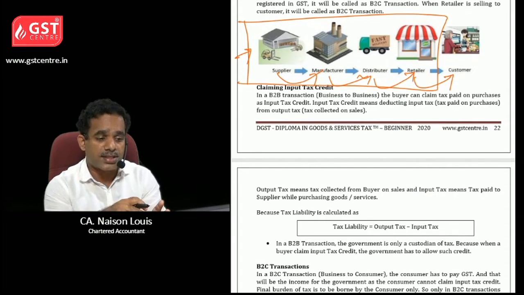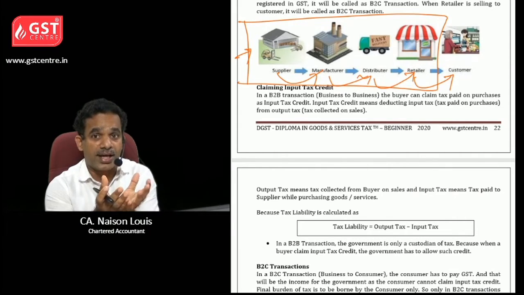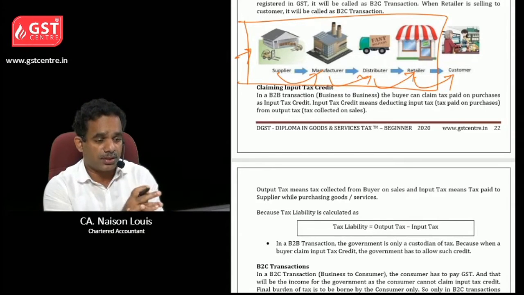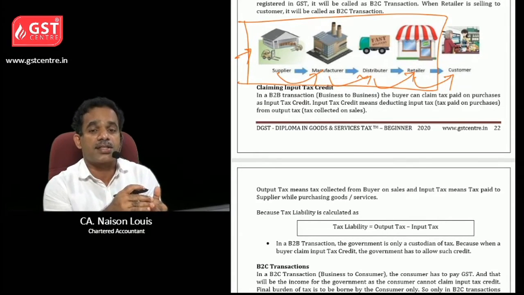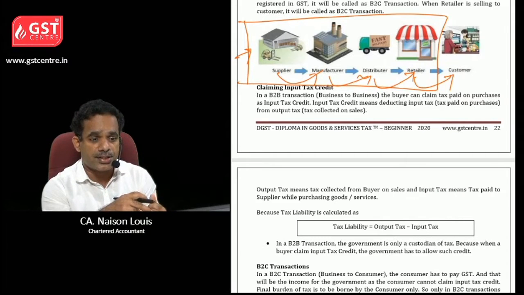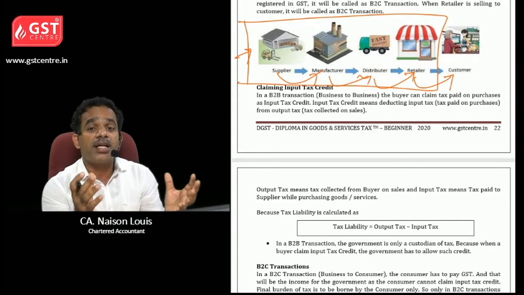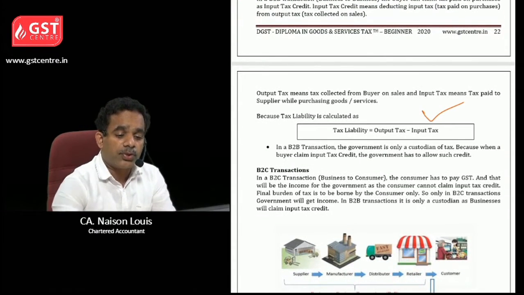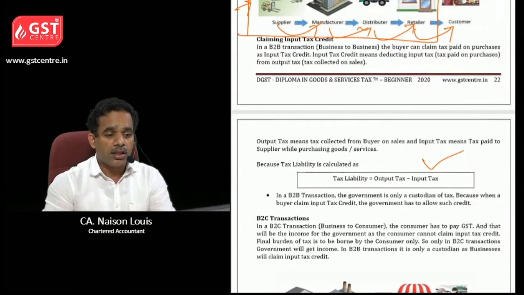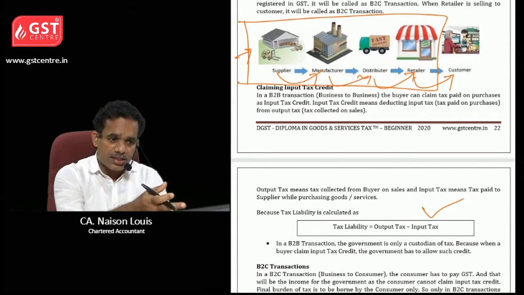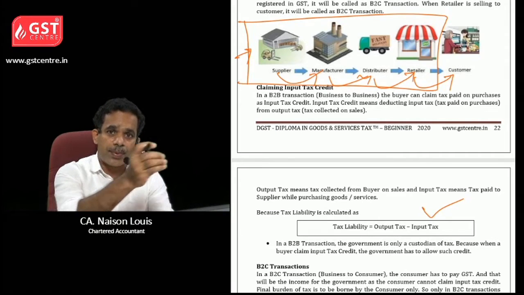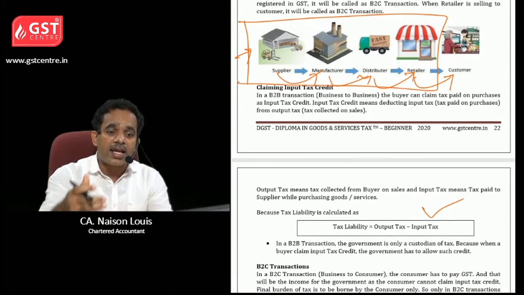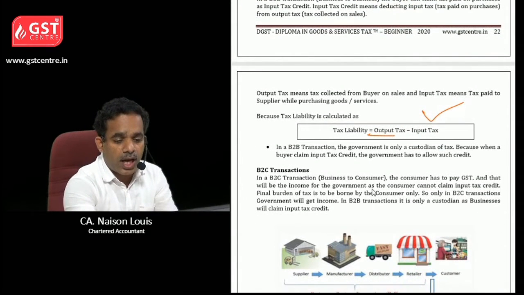Means if the supplier is registered in GST, means has obtained registration. Okay, they have a separate registration certificate from the department. So the supplier is registered, manufacturer is registered, distributor is registered, retailer is registered. Then that is called a B2B transaction. And in such a case, they can claim input tax. Why? Because the manufacturer, when purchasing goods from the supplier, is paying GST to the supplier. Okay. So that tax can be deducted from the output tax.